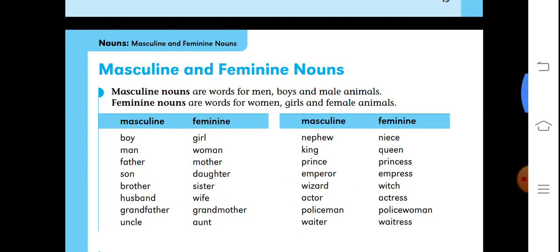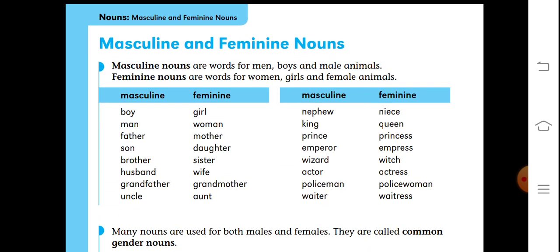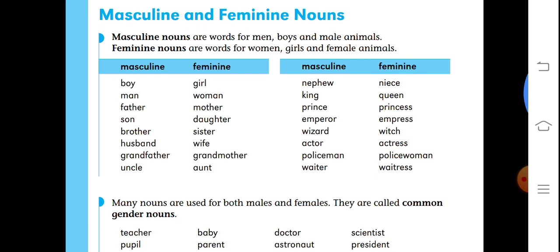Now we will discuss masculine and feminine nouns. Masculine nouns are words for men, boys, and male animals, and feminine nouns are words for women, girls, and female animals. Here you can see masculine: boy, man, father, son, brother, husband, grandfather, uncle, and feminine: girl, woman, mother, daughter, sister, wife, grandmother, aunt. Feminine words are used for females, and masculine words are used for males.